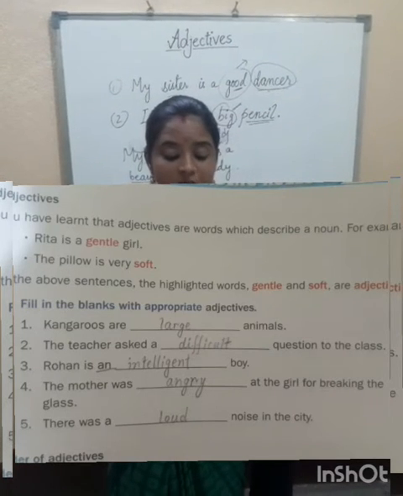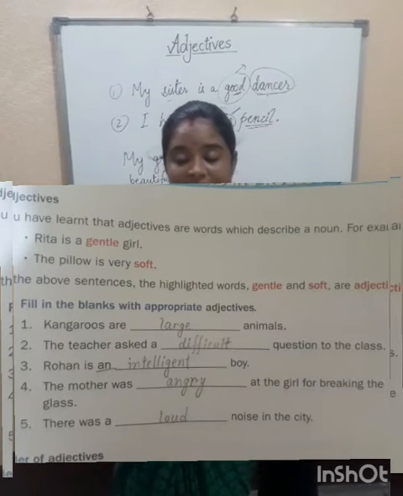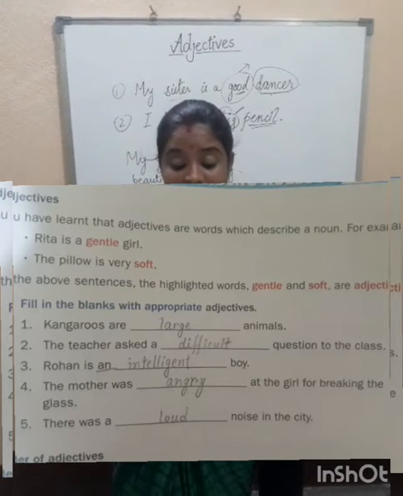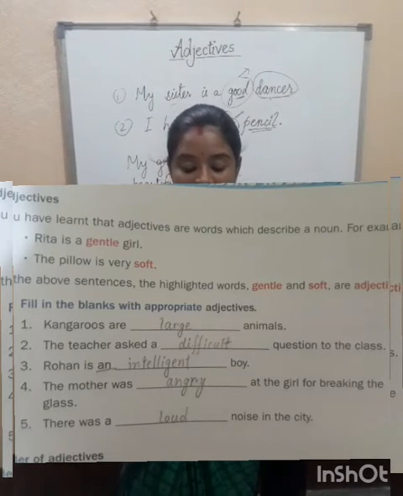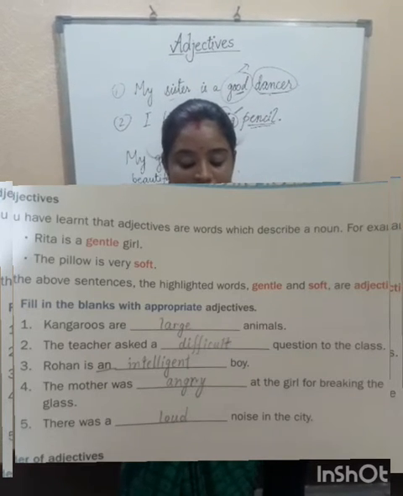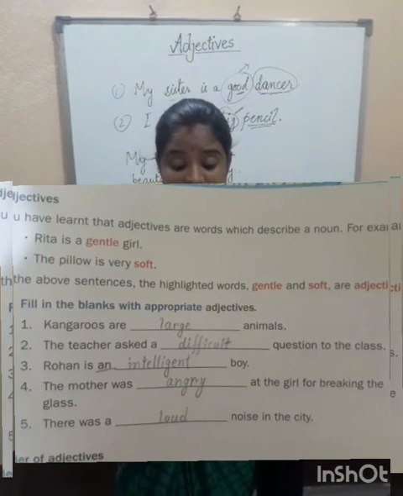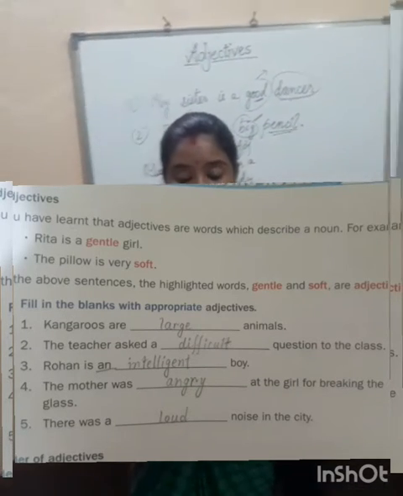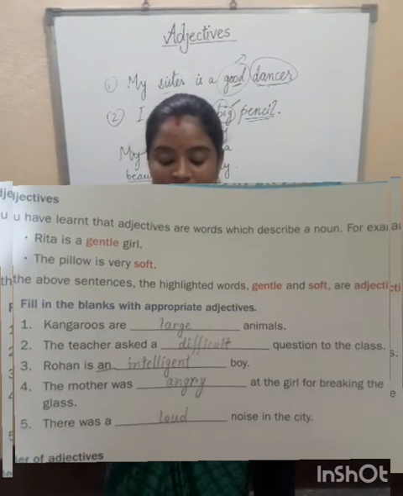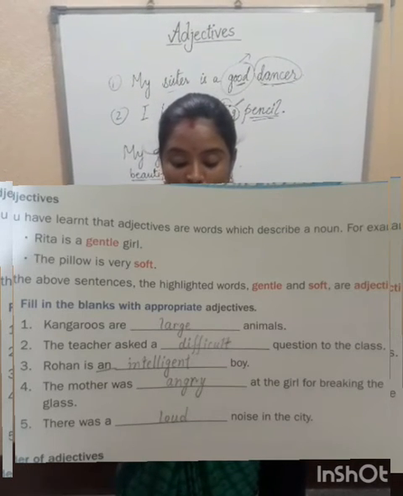Now question number 3. Rohan is an dash boy. Here you see, the word "an" is given here, so the starting letter should be a vowel. You cannot start with any consonant letter. I mean, you cannot write "Rohan is an clever boy." Clever boy can be correct, but the article given here is "an," so the starting letter should be a vowel. That's why I have written here "intelligent." Rohan is an intelligent boy.